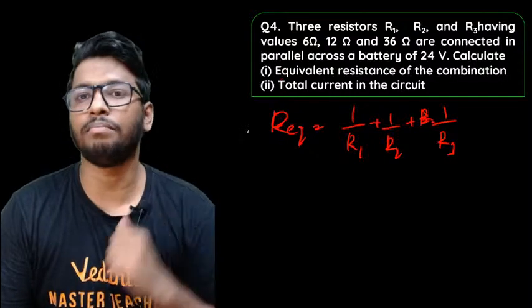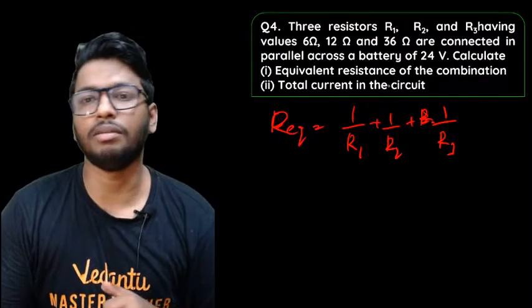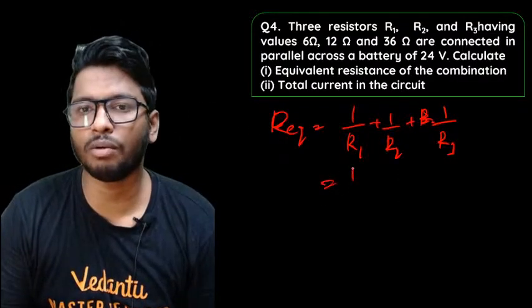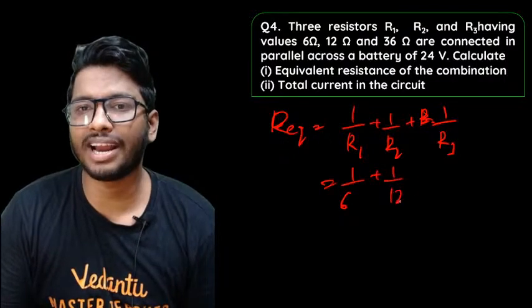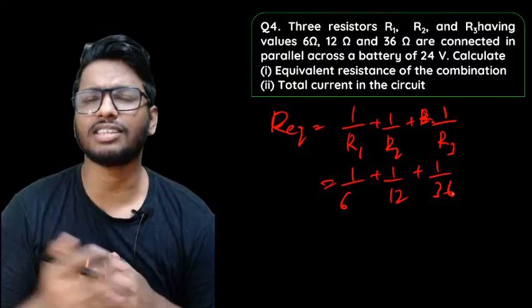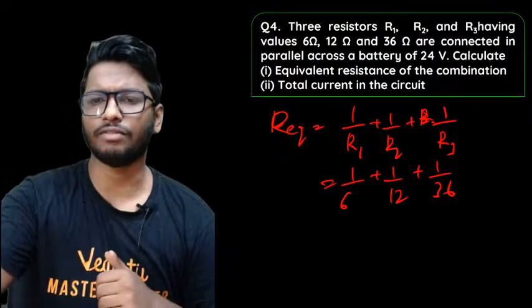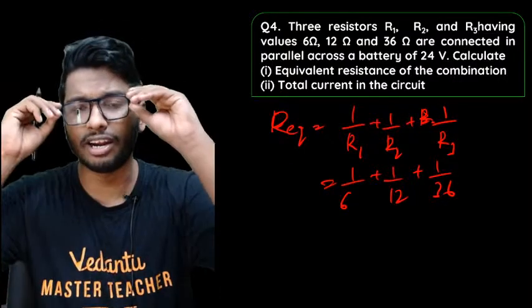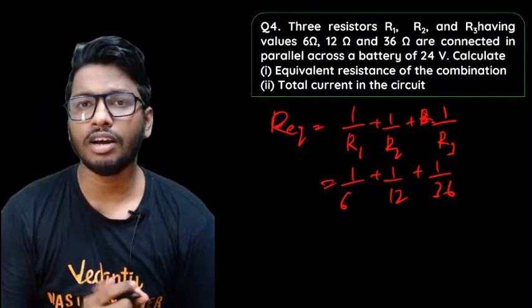So they are all connected in parallel. Yeah, they're all connected in parallel. So find out the value of that. It will be 1 by 6 plus 1 by 12 plus 1 by 36. Take 36 as the LCM. Find out the value, you'll get the value of R equivalent.